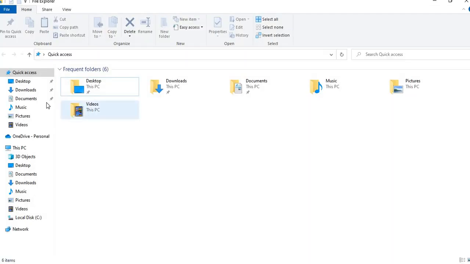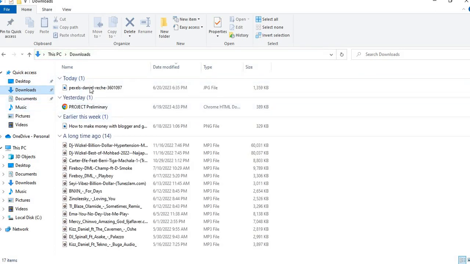So once we've done that, we need to come here, download. So once you click on download, this is the particular image here. So we just click here. Once we click here, this is where we're going to rename the image. So we click here.